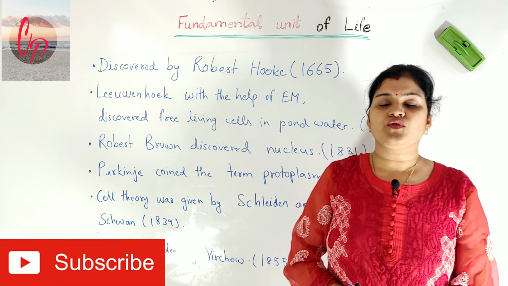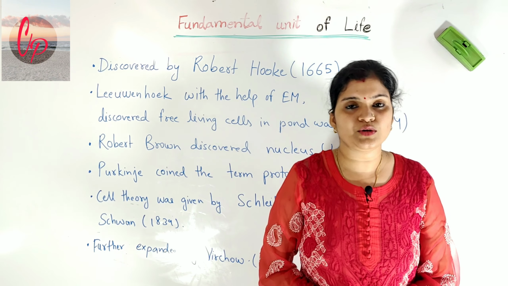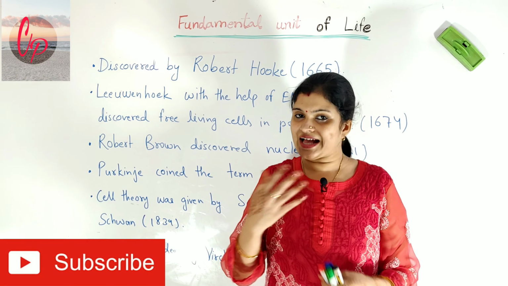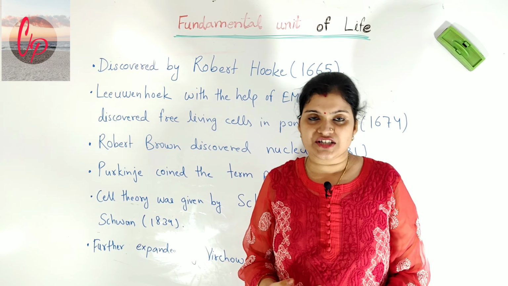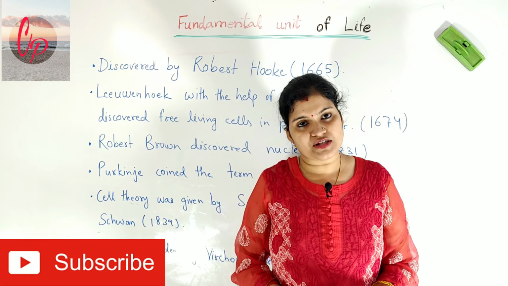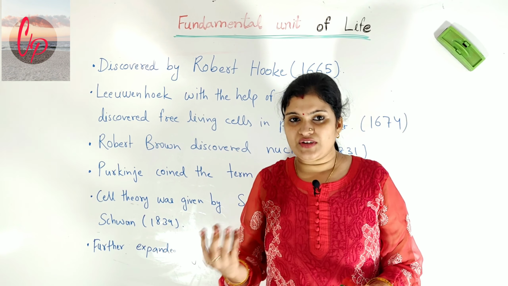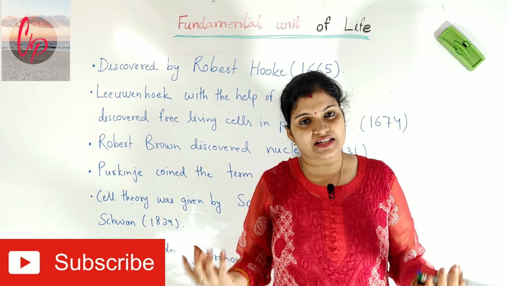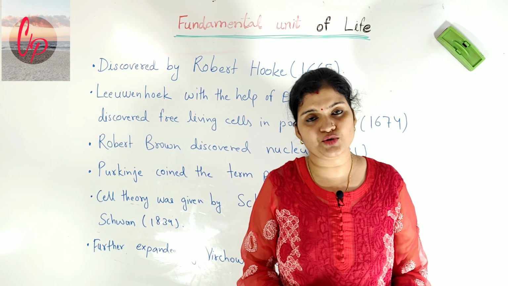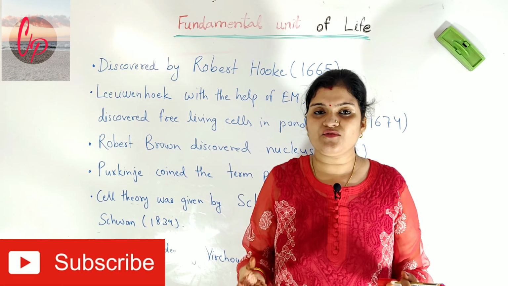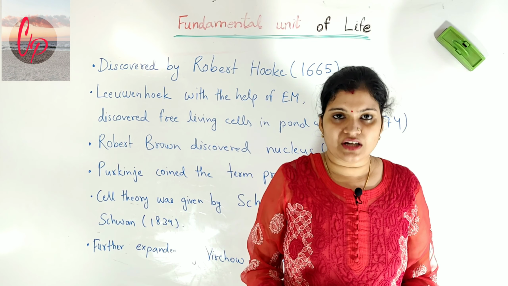So they were first of all discovered by the scientist Robert Hooke in the year 1665, but gradually, as time progressed, some new inventions came. The electron microscope was invented, so there were some modifications in the definition as well as in the structure of the cell. Other scientists also came and gave their information about the cell.